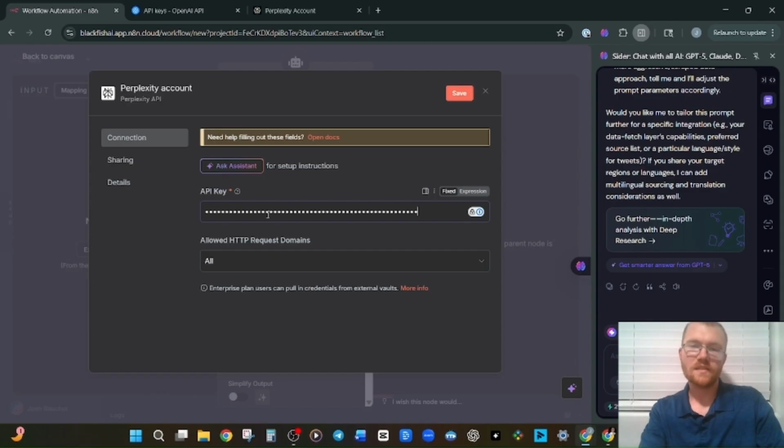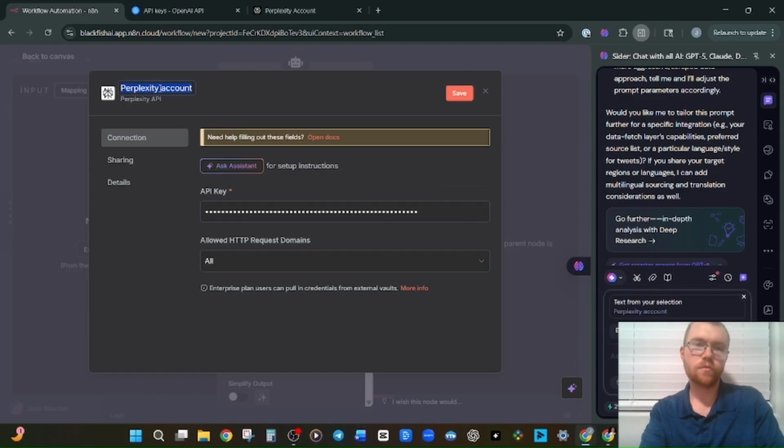So let's paste the API key in here. We're going to rename this to YouTube tutorial. Good, let's hit save.